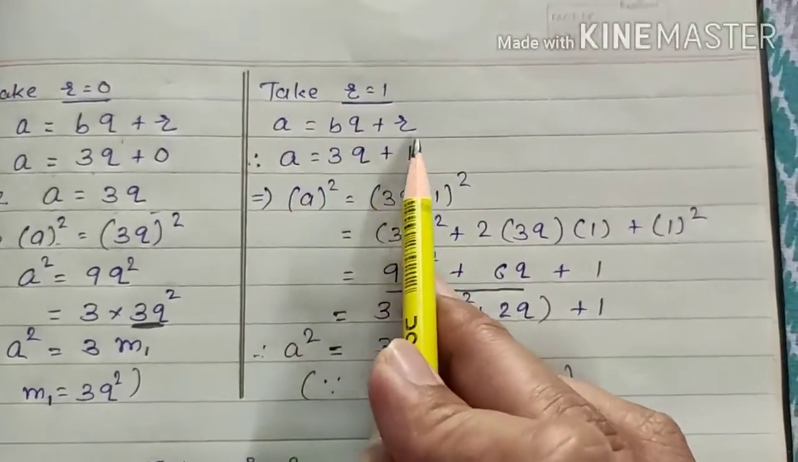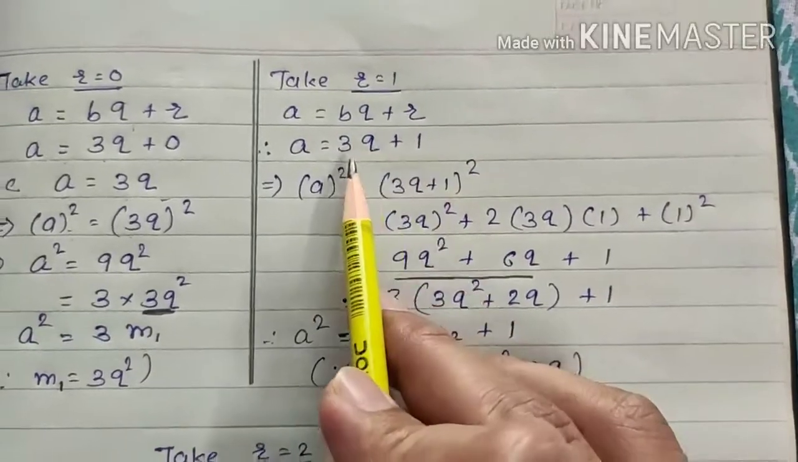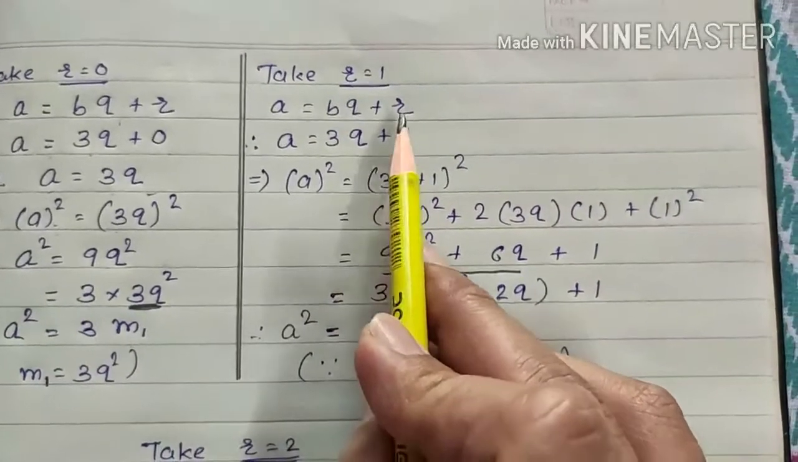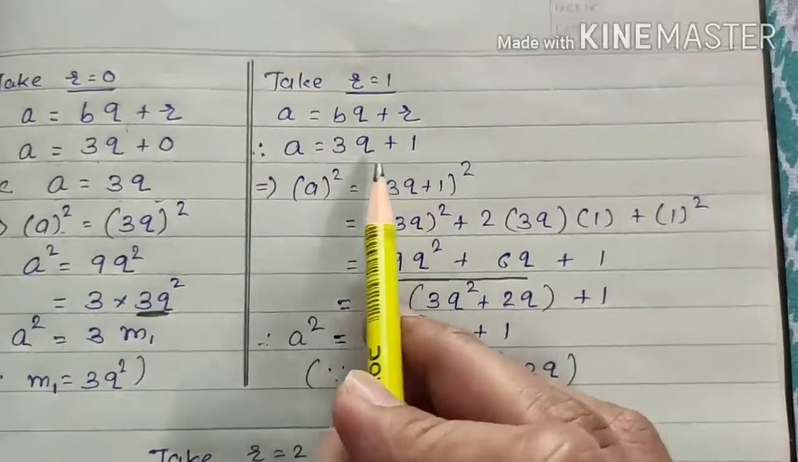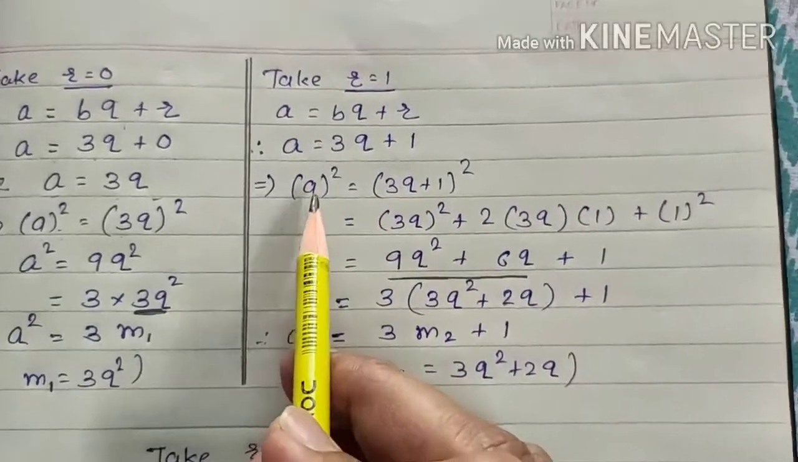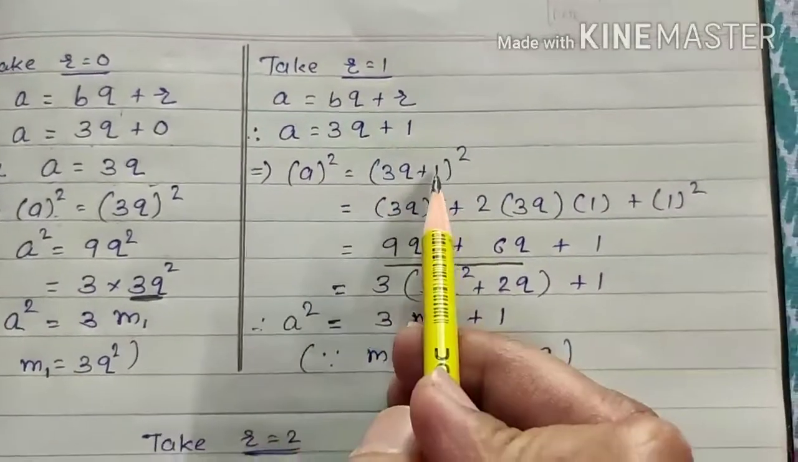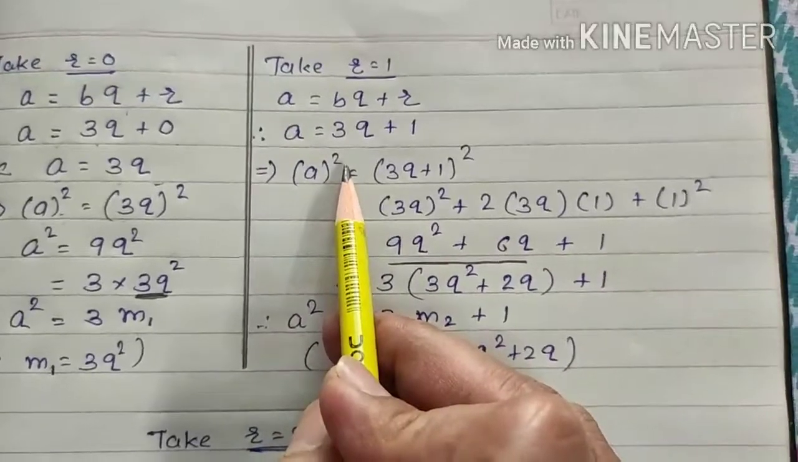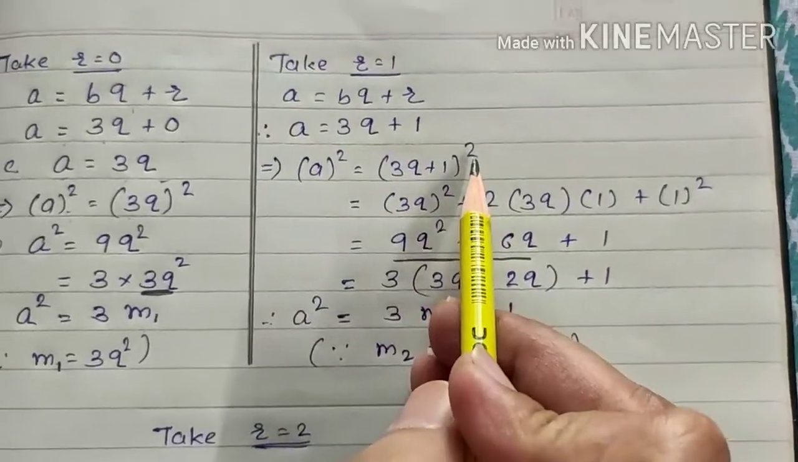So a is equal to bq plus r. So a is equal to 3q plus r because r is equal to 1. Now again we require square, take square on both sides. So a square, whole square actually, is equal to 3q plus 1 whole square.